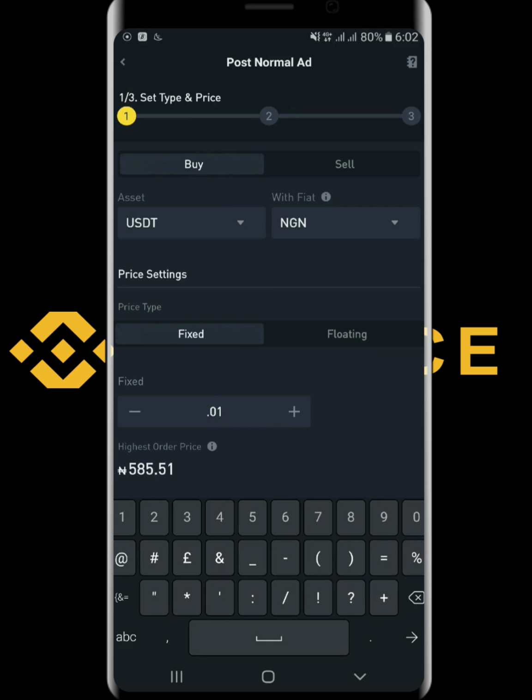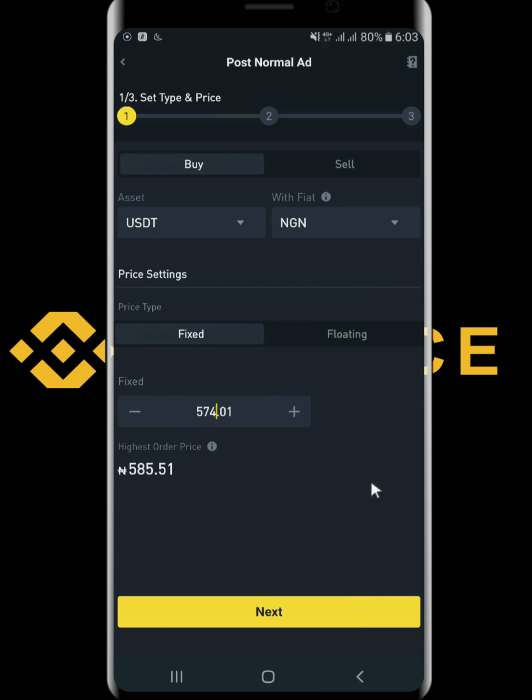Let me take for example, I want to buy at 574. This is what I want to buy my crypto at. So if you want to buy at this price, you just put it, or you can go ahead and edit it and put the one you want to use. It's pretty much easy and simple to do.